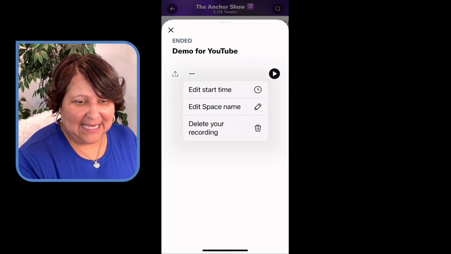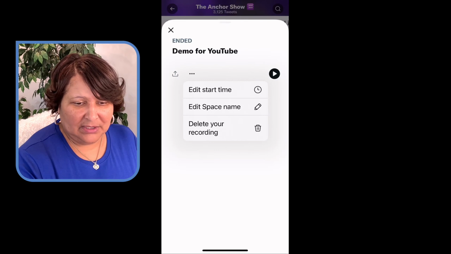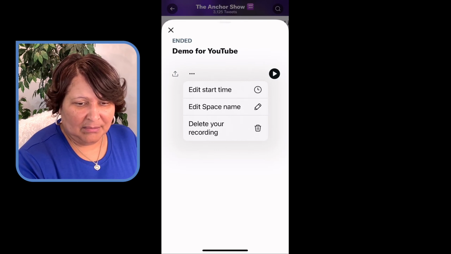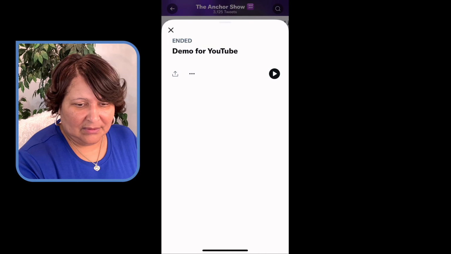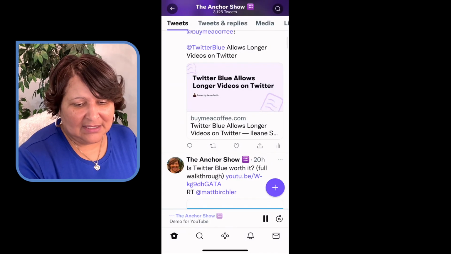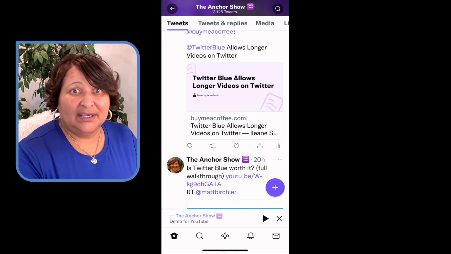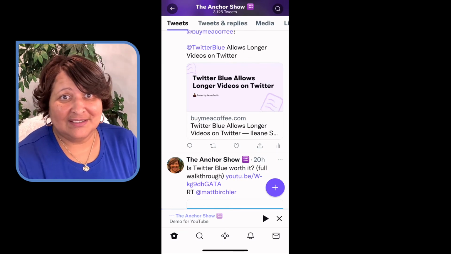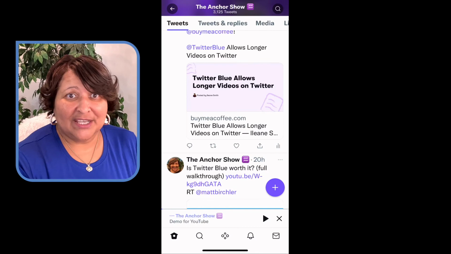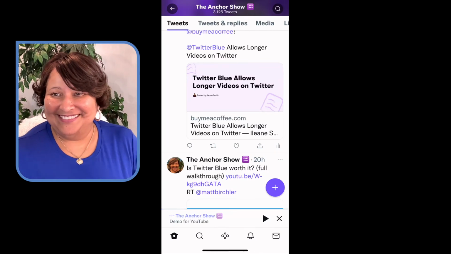And you can download them too. I don't see that option right here, but I do know that you can download it. And with folks like us who have Ecamm, it's never a problem to download anyway, because we could always just get it from the recording in Ecamm.